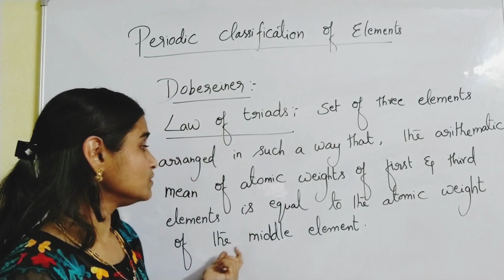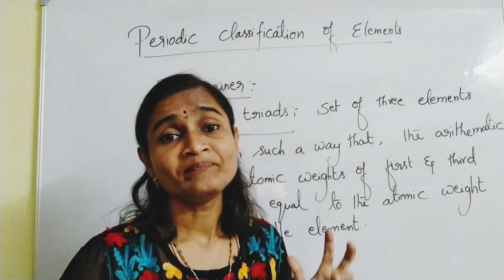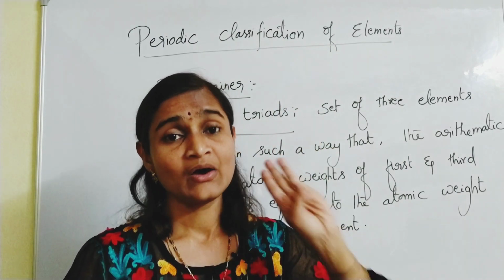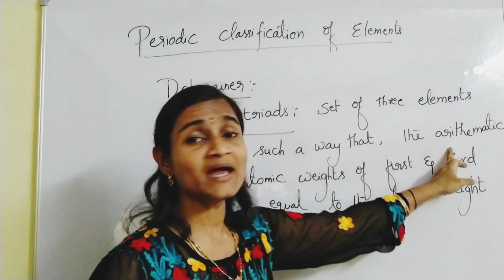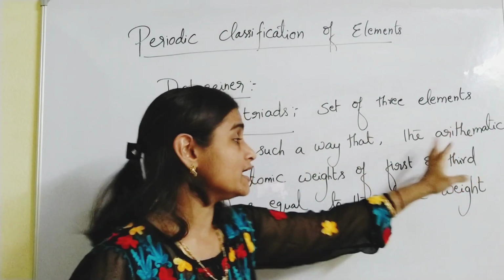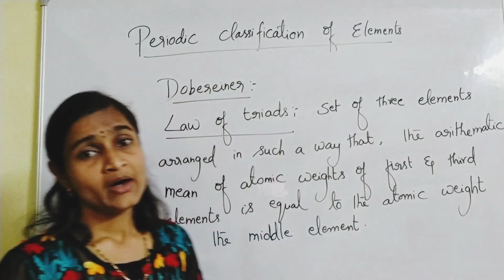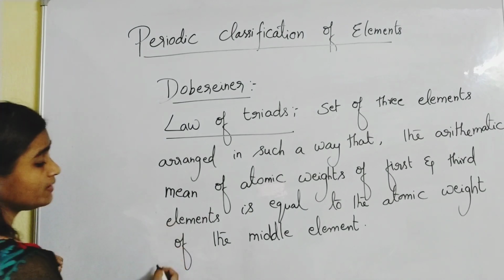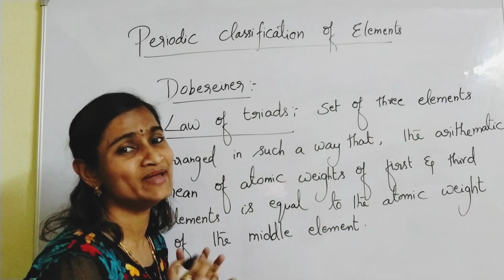So he arranged the elements in such a way that three elements were made as one set, a set of three elements. In such a way he arranged that the arithmetic mean of the atomic weights of the first and third elements is equal to what? The atomic weight of the middle element.